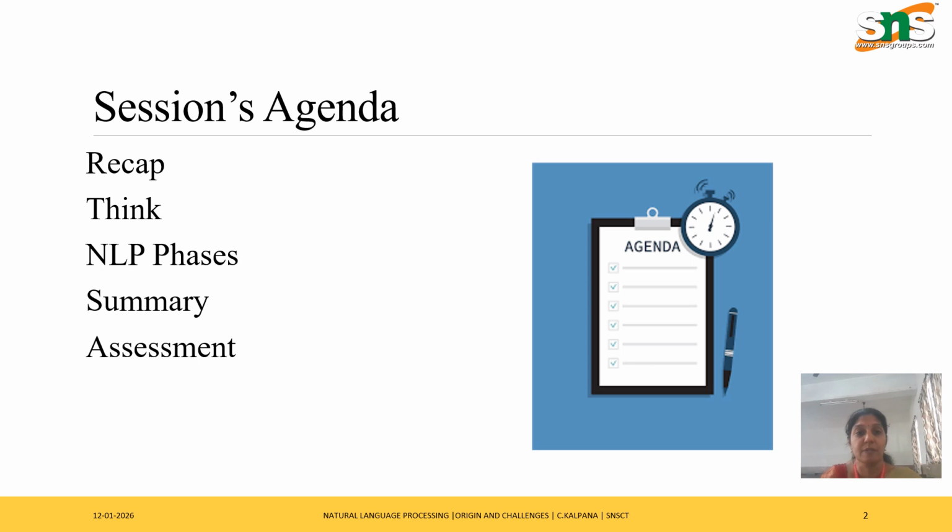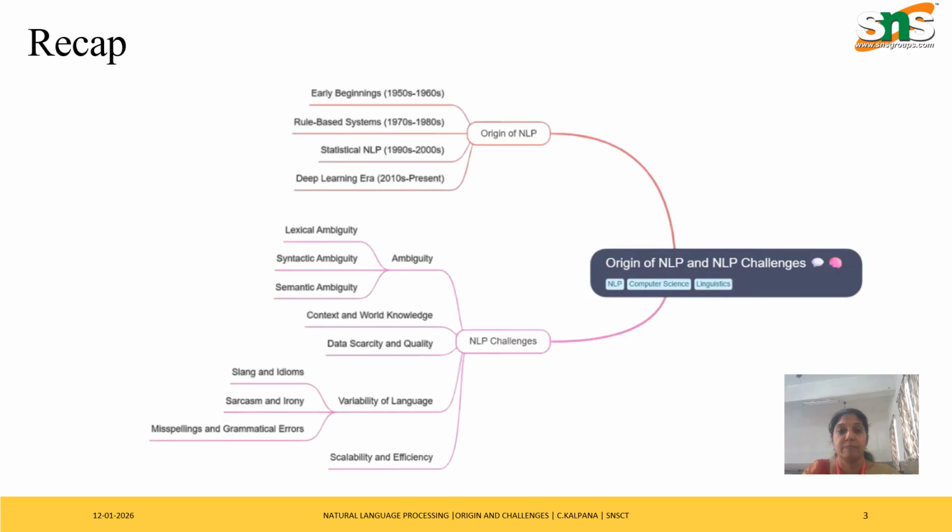So this is our today's agenda: recapping our previous session, then the phases of NLP. So this is the recap of the previous session. In the previous session we discussed what is natural language processing. It is the way of understanding, interpreting and generating the response to the user.